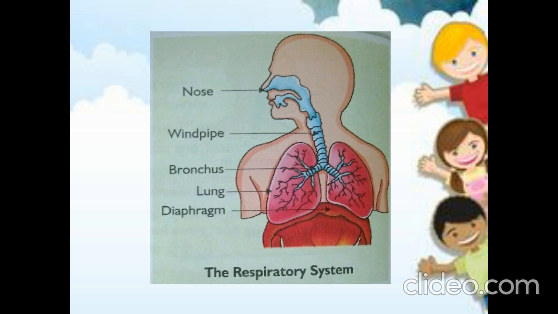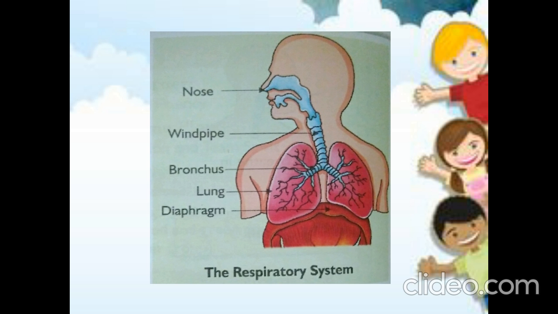Near the lungs, the windpipe splits into two branches known as bronchi. The left bronchus enters into the left lung, whereas the right bronchus enters into the right lung. After the air passes through the bronchi, it enters into the lungs.